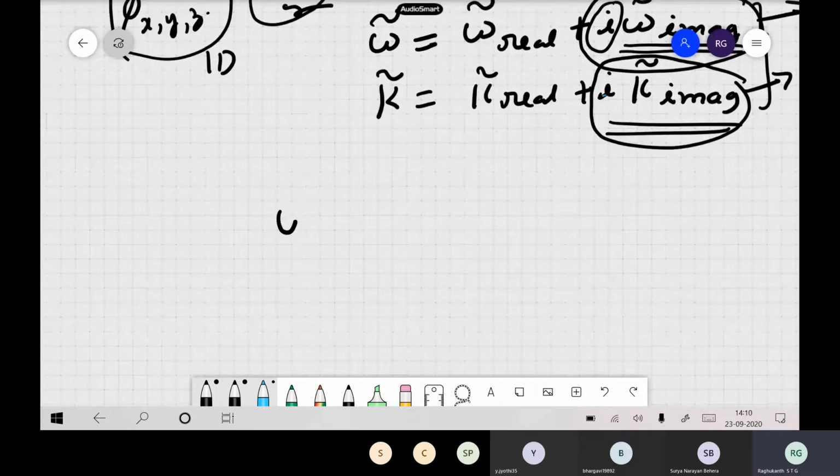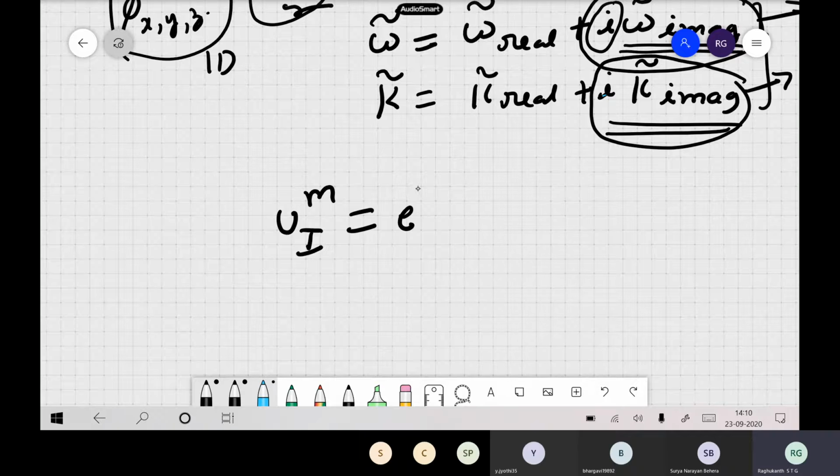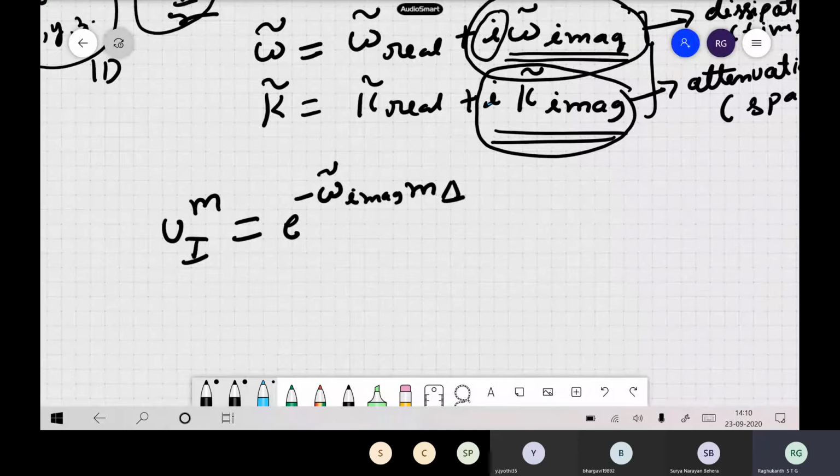If you write that expression, u at i, m, taking all the imaginary portion, you can write this as e to the power of omega imaginary times m delta t, where m is your time step number, the integer, and delta t is your time step, plus k imaginary times i h.